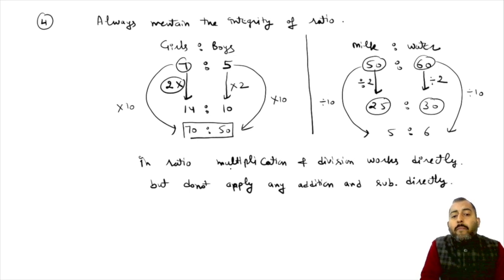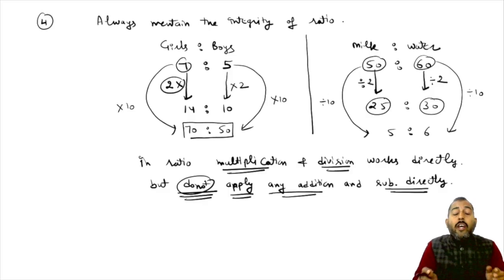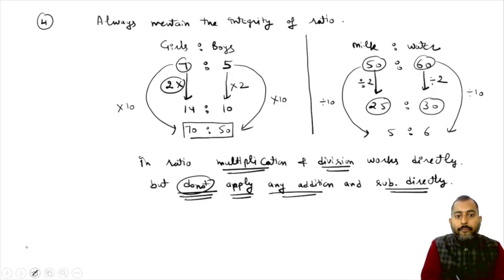You can apply multiplication and division directly, but please do remember, do not apply any addition and subtraction directly. Please make a note of it. In ratio, multiplication and division work directly, but addition and subtraction do not. Remember it. Let us move on to the next point.